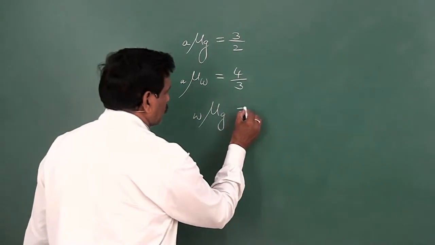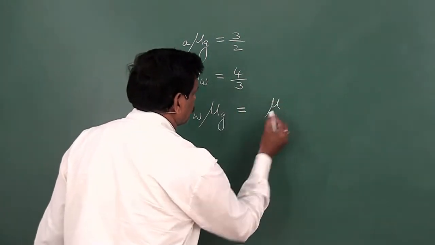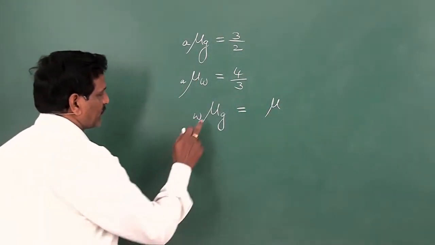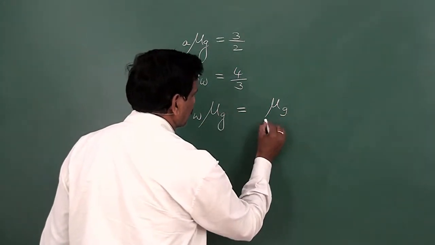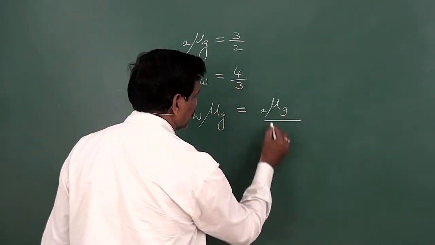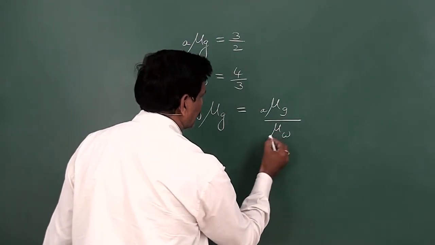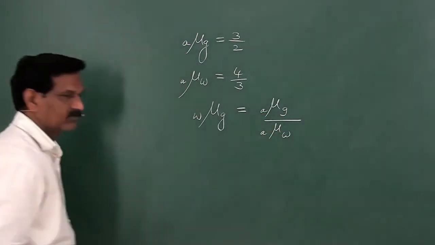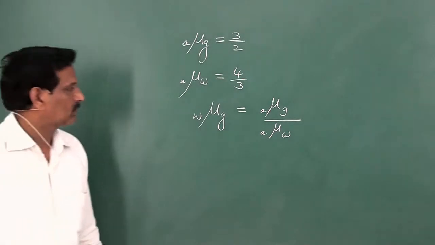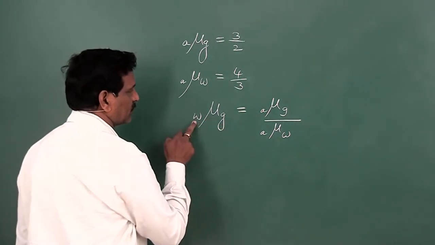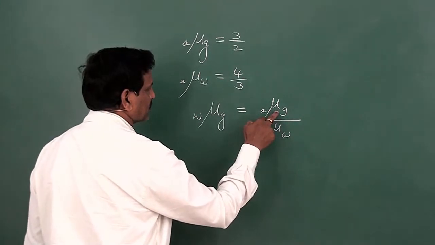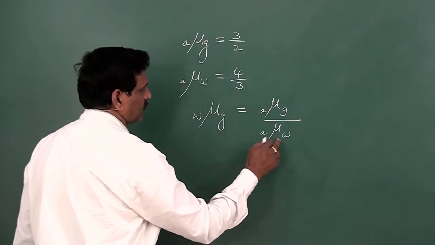So this can be expanded like this. The refractive index of glass with respect to water means the refractive index of glass with respect to air divided by the refractive index of water with respect to air. That is, the absolute refractive index of glass divided by the absolute refractive index of water.